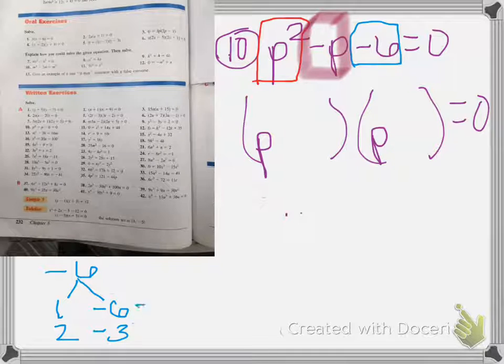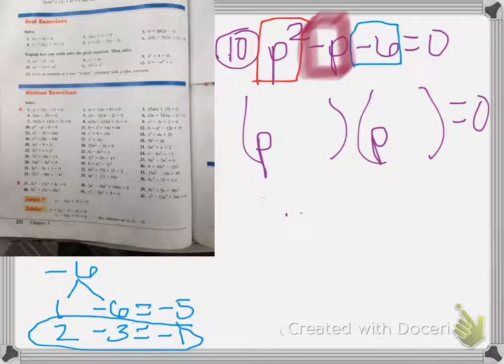So I have to look at -6 plus 1 equals -5. -3 plus 2 equals -1. I have to go up to this middle number again and see what that is, and that's a -1p. And why that's important is after you multiply to find that last number, then you add or subtract those together to find that middle number. And that middle number is -1. So we know our two factors are 2 and -3.